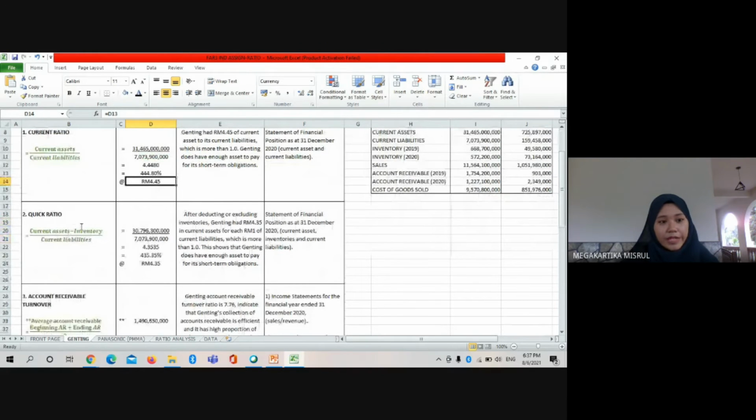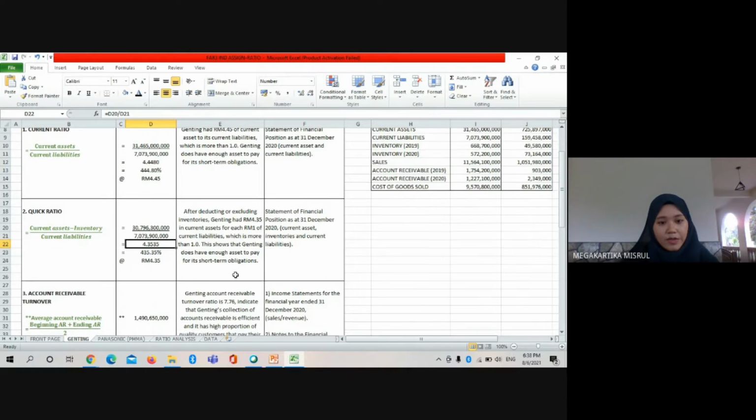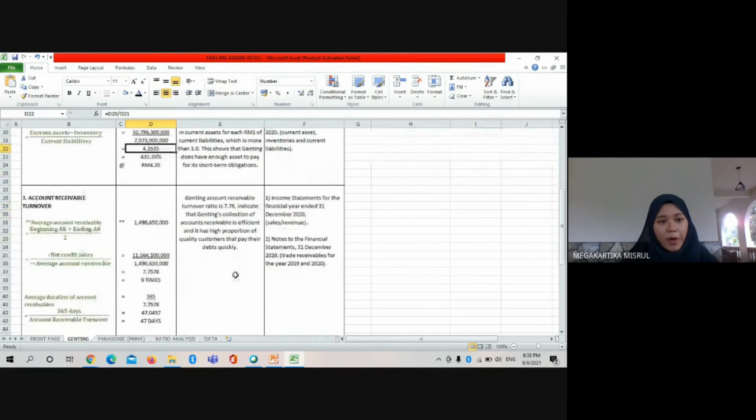And then for quick ratio, after subtracting the inventory from its current assets and dividing by the current liabilities, the quick ratio for Genting Berhad is 4.3535. After excluding inventories, Genting Berhad has 4.35 ringgit in current assets for each 1 ringgit of its current liabilities, which is more than 1.0. This shows that Genting does have enough assets to pay for its short-term obligations.